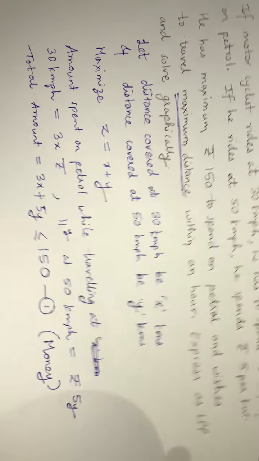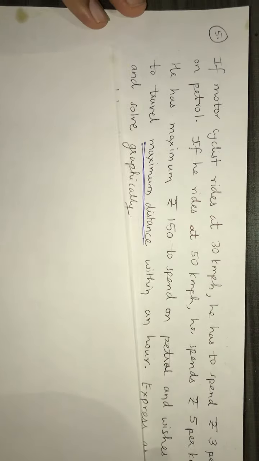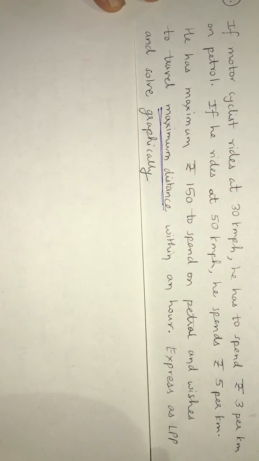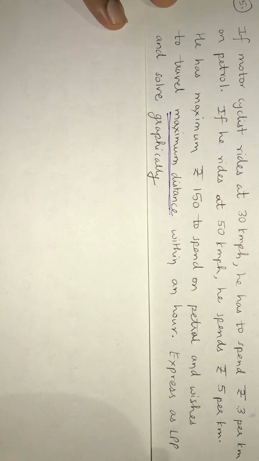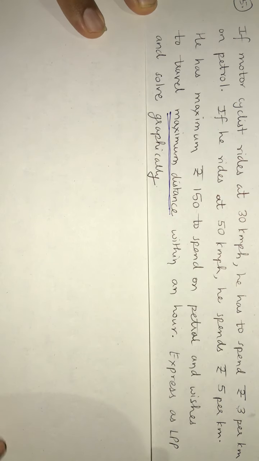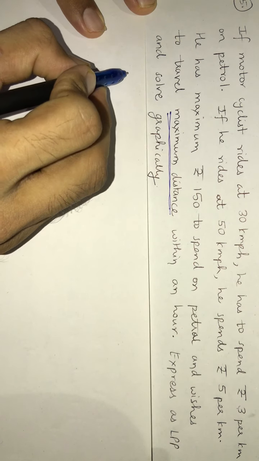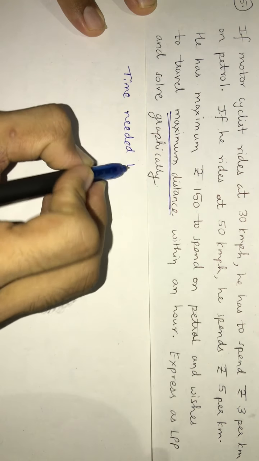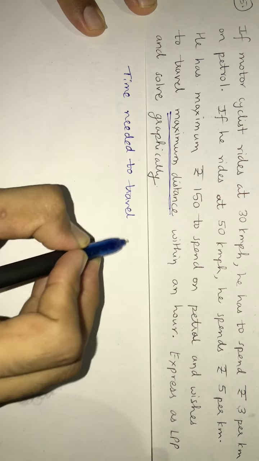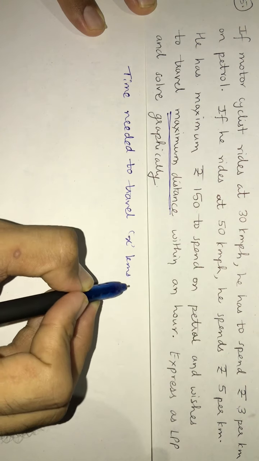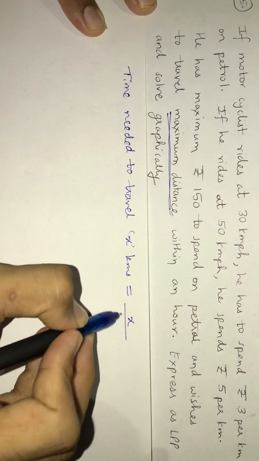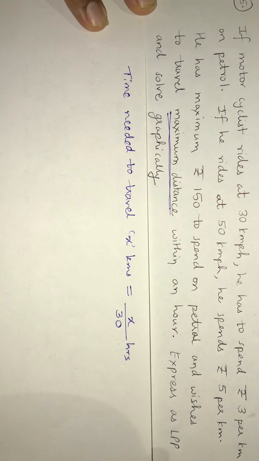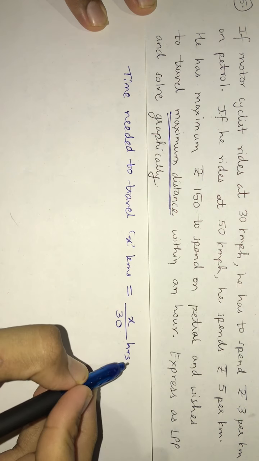The next constraint will be the time constraint. Time cannot exceed 1 hour. Everything has to be completed within 1 hour, right? So the time needed to travel x kilometers is x upon 30 hours, distance upon speed.